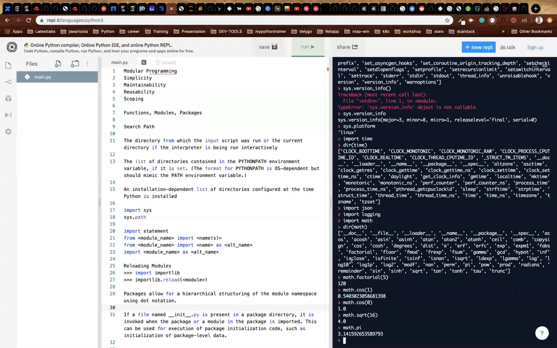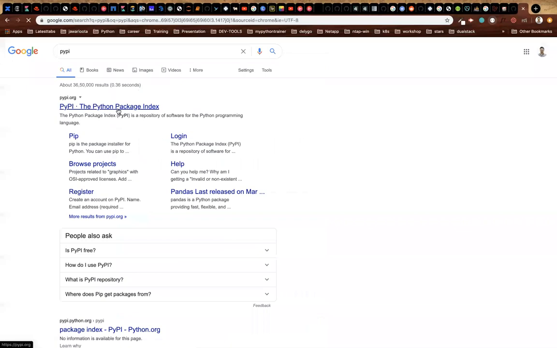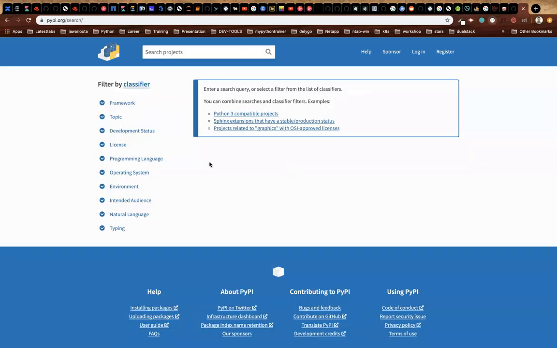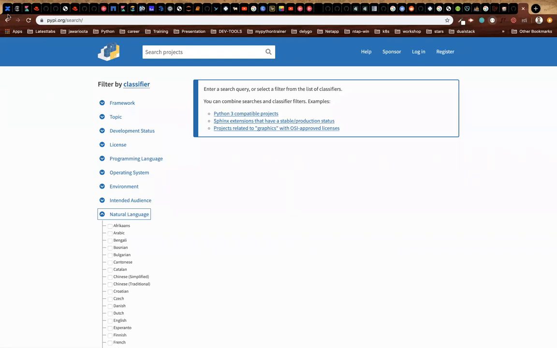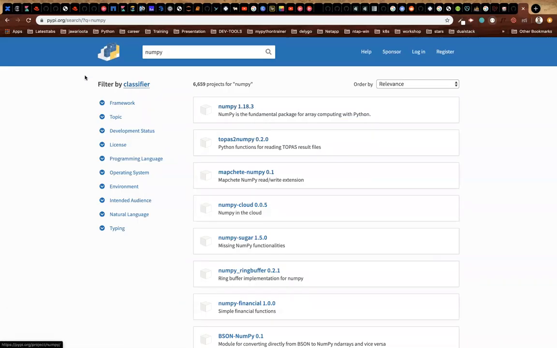Similarly, there are a lot of external modules that are available. So how do I know what the external modules are? There is a website called PyPI. PyPI is a collection of Python packages which are available to you. Let's go to browse projects here. You take anything, for example, data science projects, natural language processing. Let me show you, there is a package called NumPy. NumPy is a package for data science.